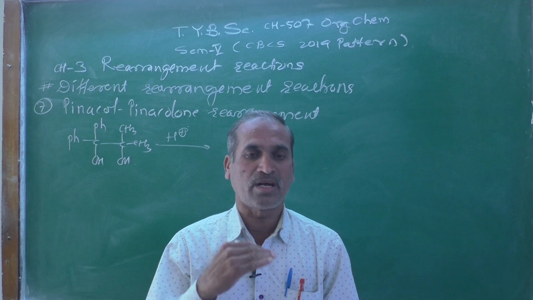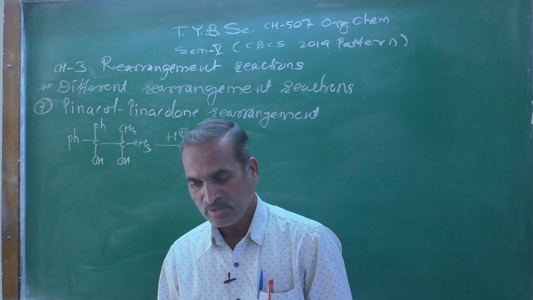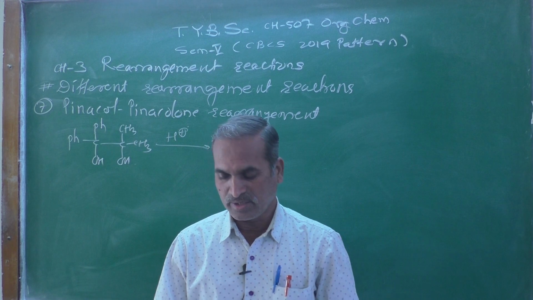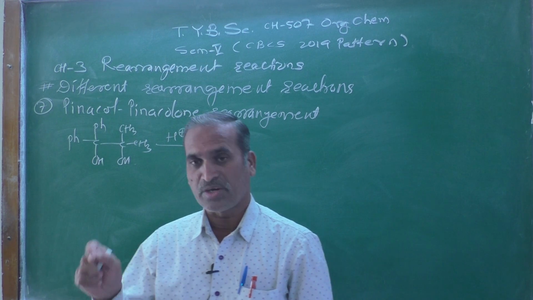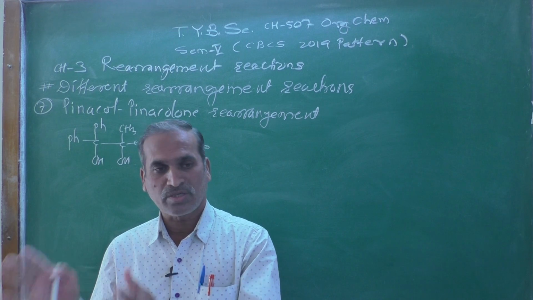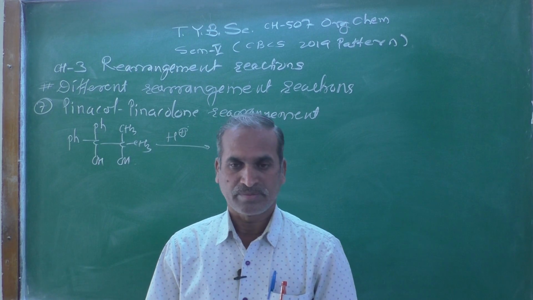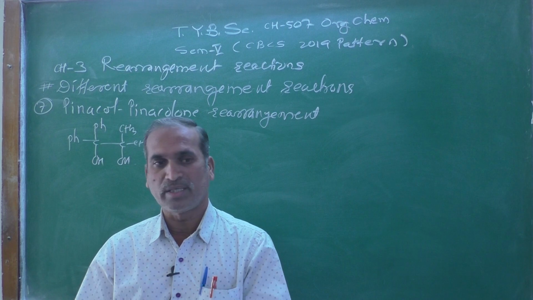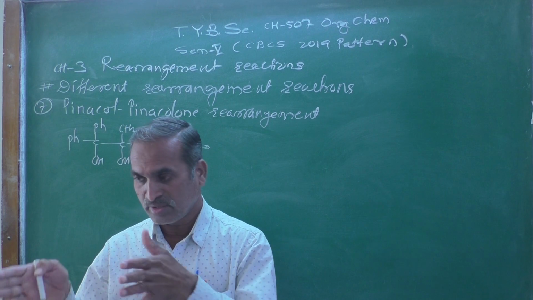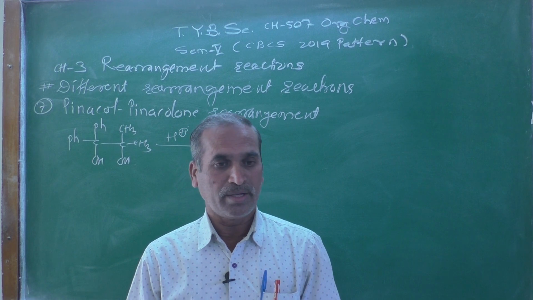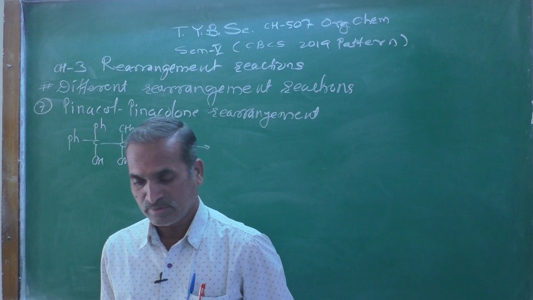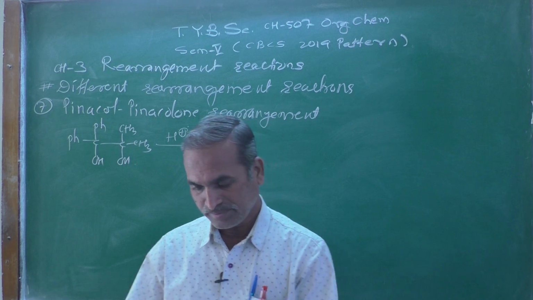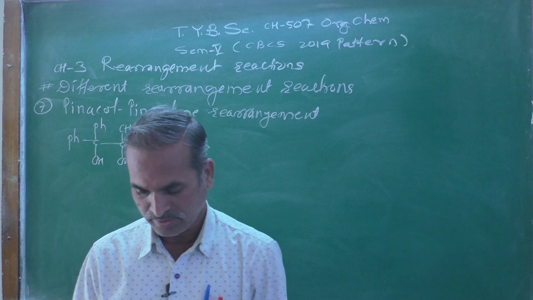That is the general trend observed as far as migratory aptitude is concerned. And number 3 factor is the reaction condition. What reaction condition is used? Because different factors are involved in this reaction, and the reaction condition mainly defines the end product of the particular reaction.